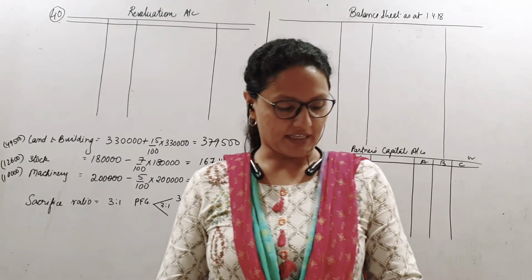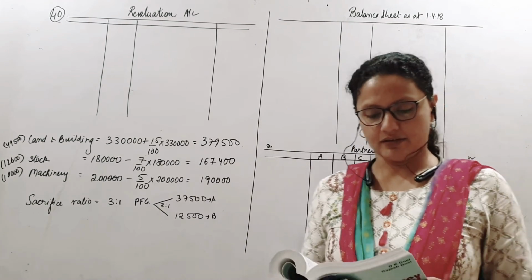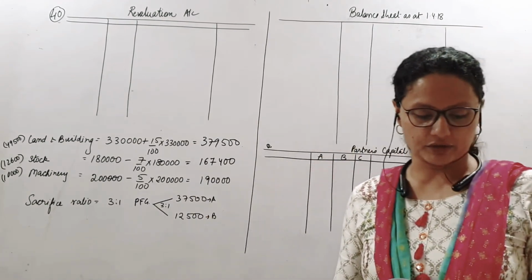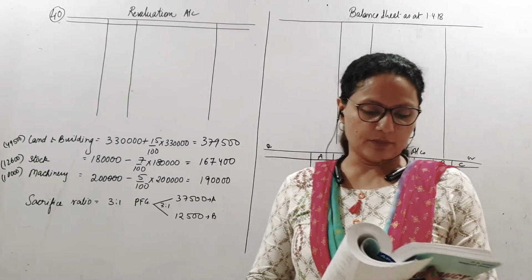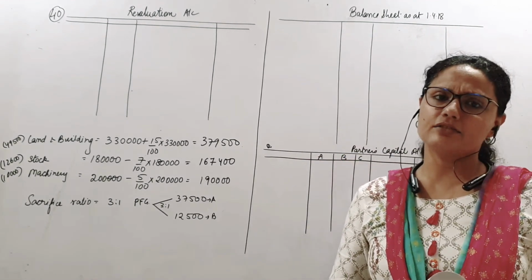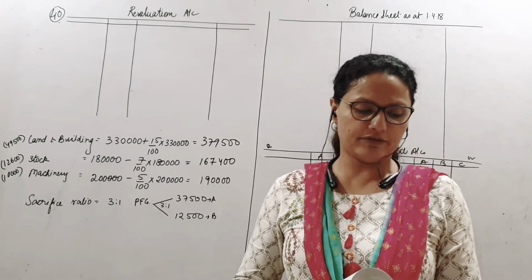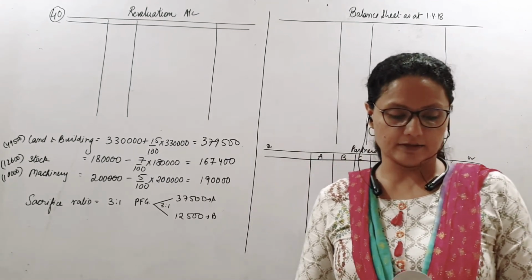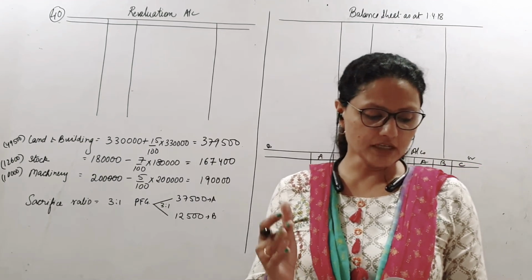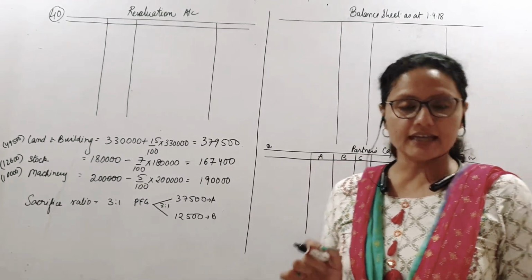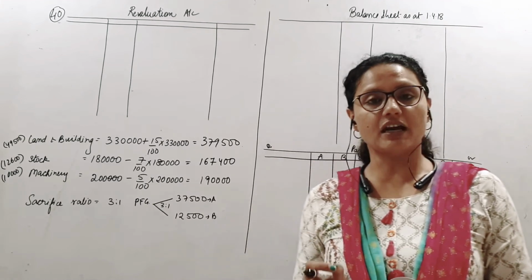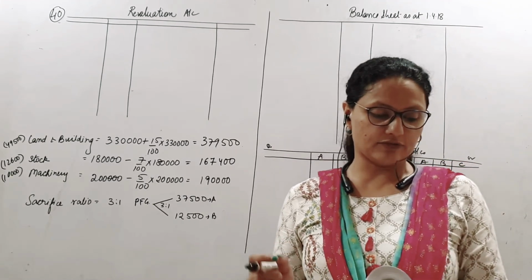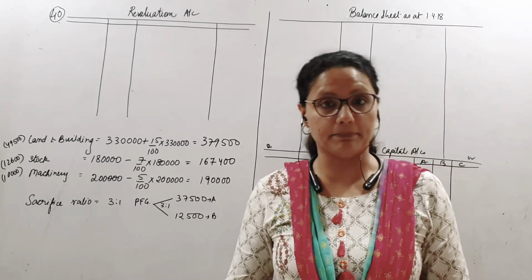Alright, so what is the sum telling you? A and B were partners in a partnership firm. This is sum number 40 of the Goodwill. And they were sharing profits and losses in the ratio of 3:1. On 1st April 2018, they admit C as a new partner. And the terms were: C is to bring 1 lakh as his capital and 50,000 for goodwill, and half of which is to be withdrawn by A and B.